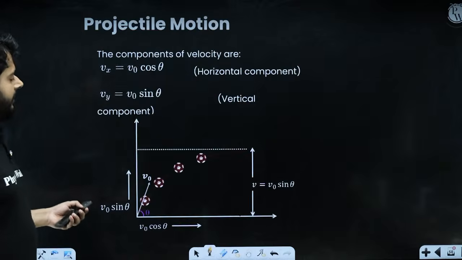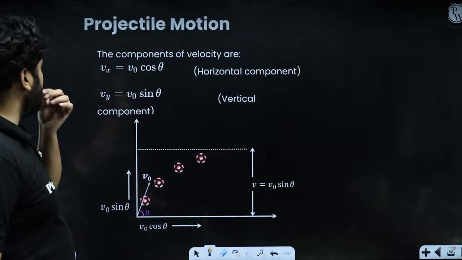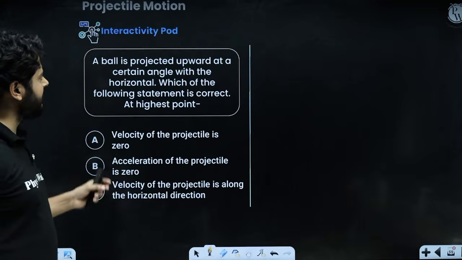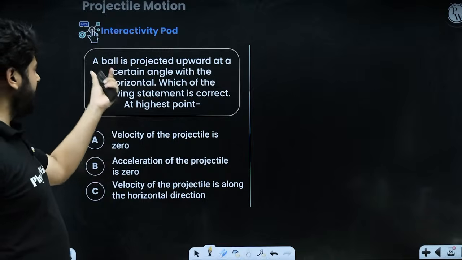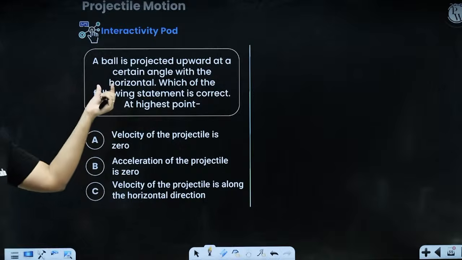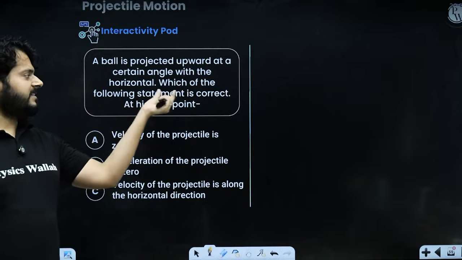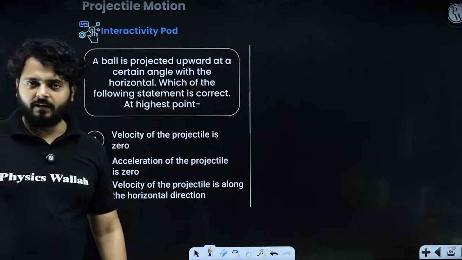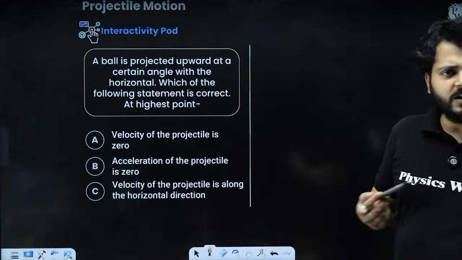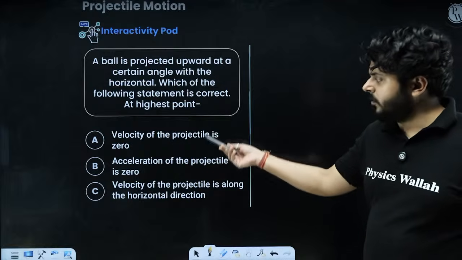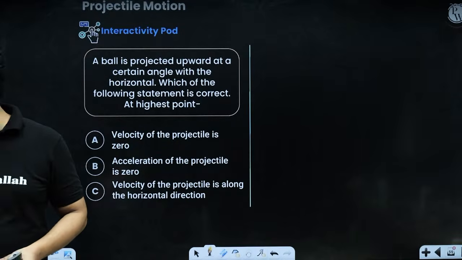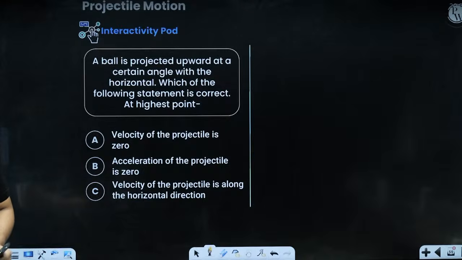So here we are. Over here, Vx is V cos theta, Vy is V sin theta. So we have talked about this idea. So you should look at this. A ball is projected upward at a certain angle with the horizontal. Which of the following statements is correct at the highest point? Based on the discussion we just had, tell me which of the options is true.